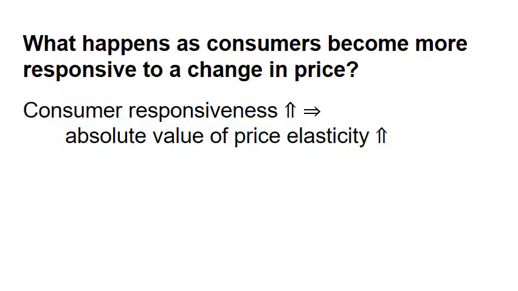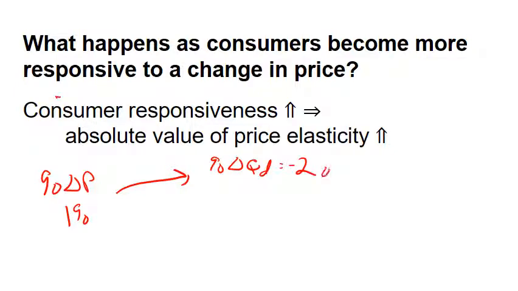As consumer responsiveness increases, the price elasticity also increases. Let's look at what happens if the percentage change in price is 1%. That might make the percentage change in quantity demanded maybe minus 2%, or if consumers are more responsive, the percentage change in quantity might equal minus 3%. So minus 3% is more responsive because it's a bigger decrease.